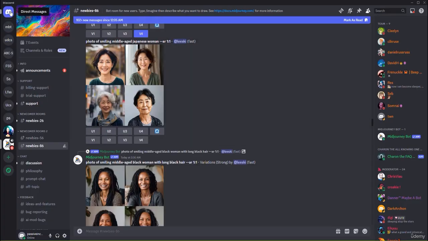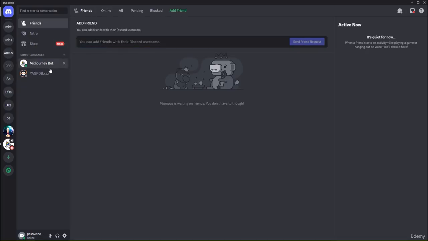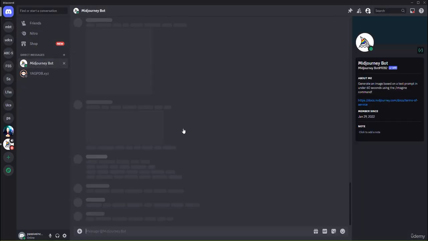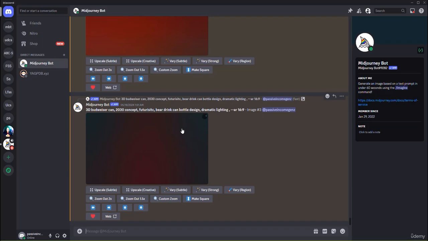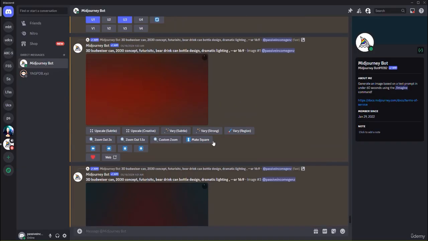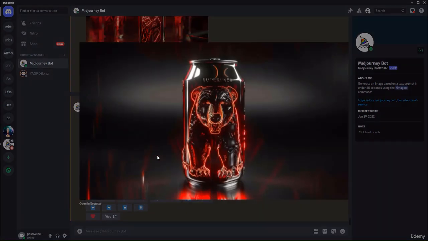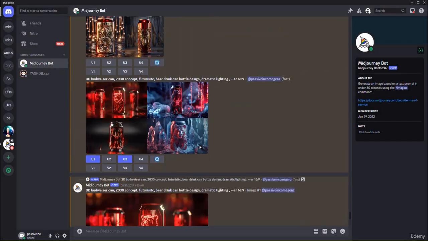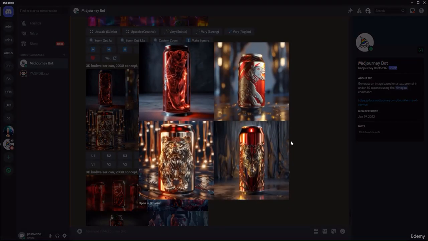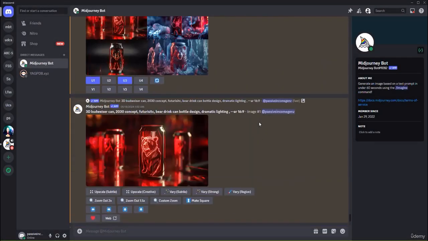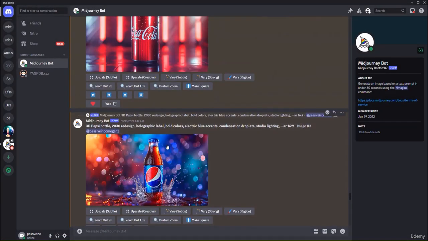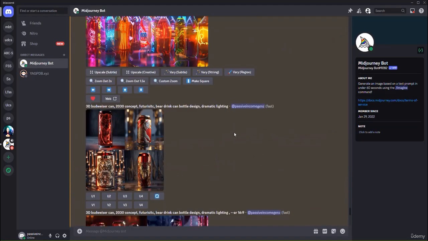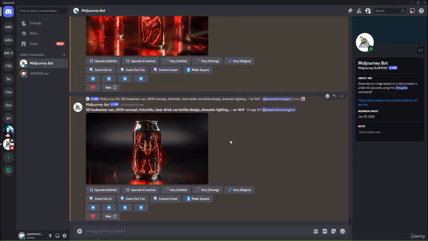Now, if I go to direct messages, and if I click here on Midjourney bot, I can chat to Midjourney directly. And I can use Midjourney for the most part to do a lot of things. So for example, here, there are a couple of designs that I designed previously, which are loading right now. So you can see this one is what Budweiser would look like in 2030, I think. So these are really some interesting designs that I've created. Have a look at these kinds of designs. Now, even Coca-Cola, Pepsi, and so on and so forth. So it can really do incredible stuff. Let's not limit its creativity to just these designs because it really can do a lot of stuff.